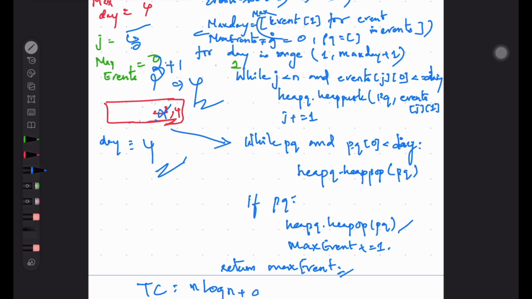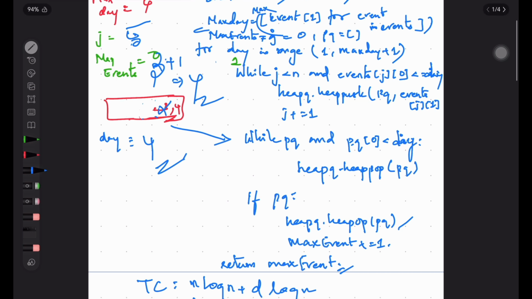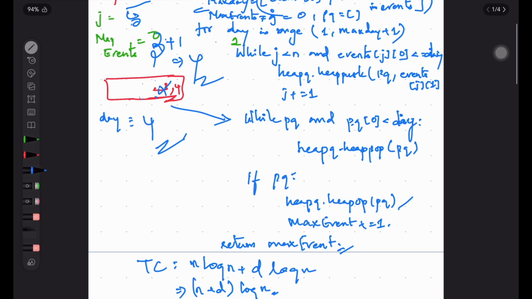For each d we are pushing into the priority queue and popping out. Popping takes order of 1, but pushing takes log n. So that is d into log n. So n log n plus d log n is the time complexity. We are storing it in the heap, right? So the priority queue will be order of n. This is the space complexity.